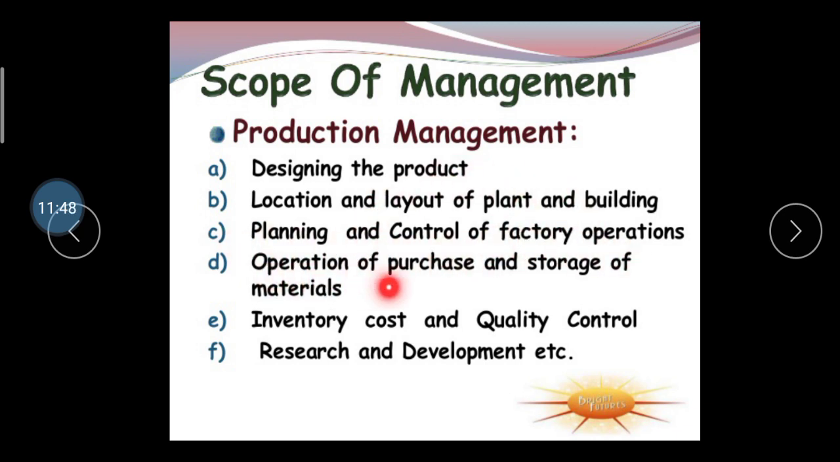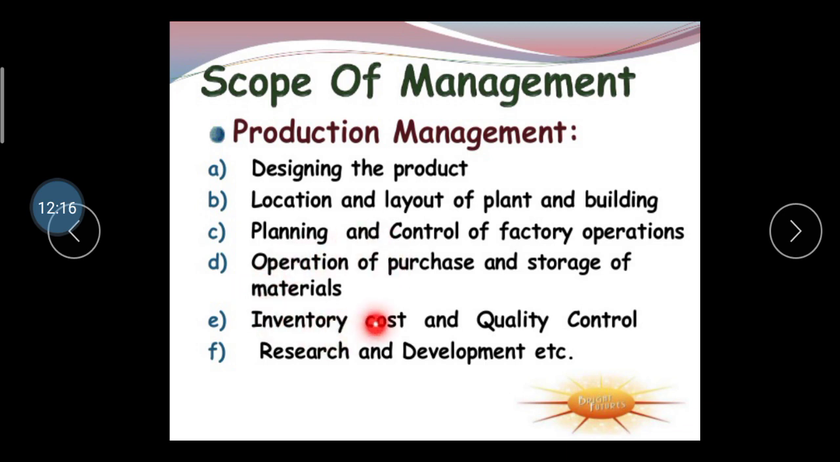Then operations of the purchase and storage of the material. After purchasing, some items, like in the textile field, require cotton as raw material. There is a season of cotton, and after that cotton is not available, so they should purchase in advance, and they have to have storage facilities. If they cannot have the proper storage facility, then they have to face losses.